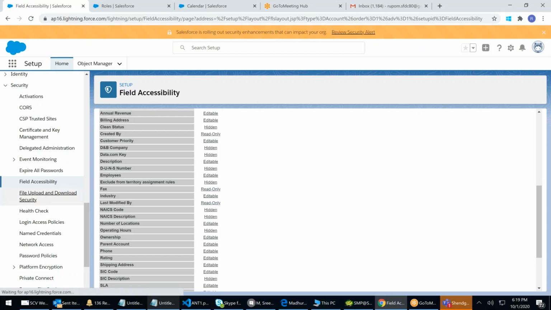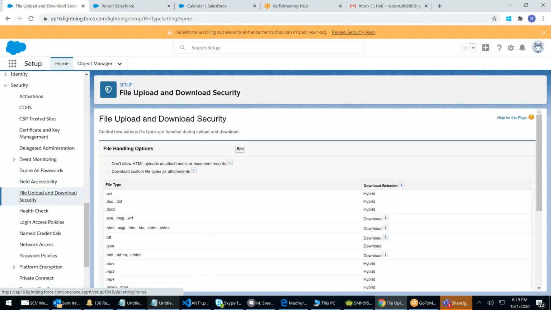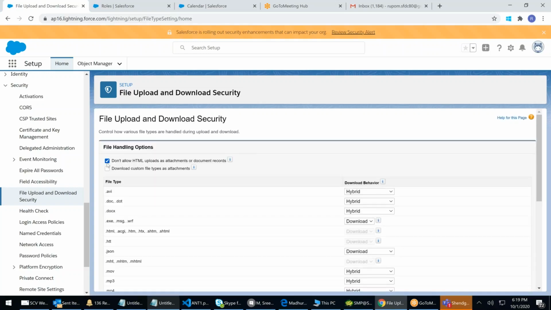Next, file upload and download. If you remember, on day one I asked you which file cannot be uploaded. People came up with HTML, Google says, but I said no, everything can be uploaded. If you come and edit here and click block, do not allow HTML, then HTML will not be allowed. Otherwise, HTML will be allowed.